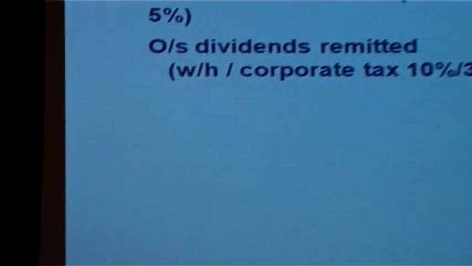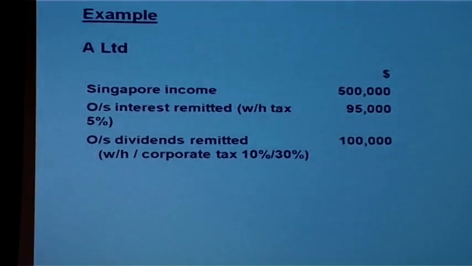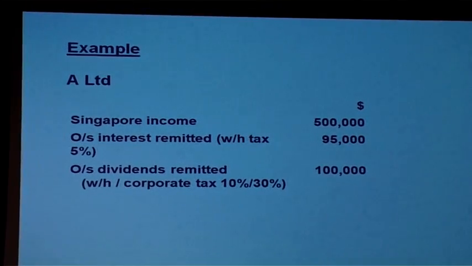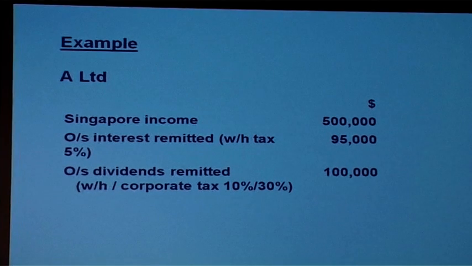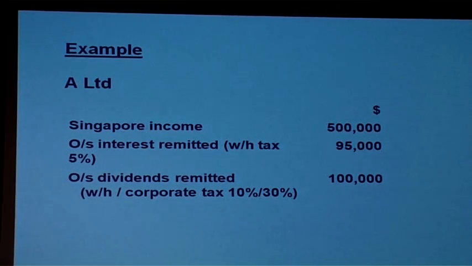So at the moment, say for example, A Limited has Singapore income of $500,000, overseas interest remitted, which suffered withholding tax of 5%, remitted 95,000, and overseas dividends remitted of 100,000, where the withholding tax in the overseas country is 10% and corporate tax is 30%.